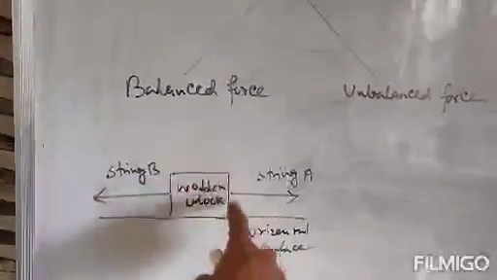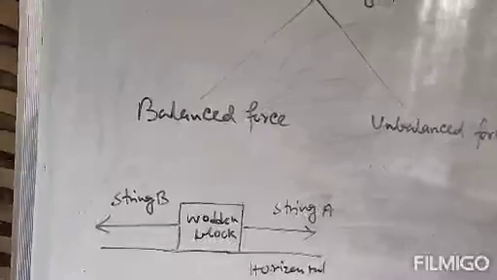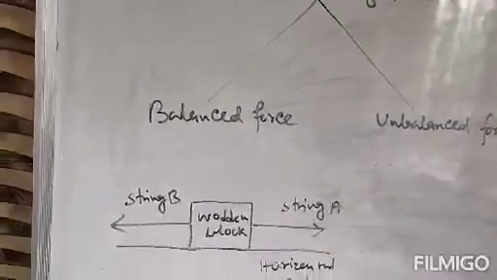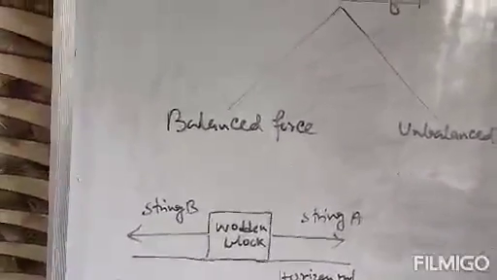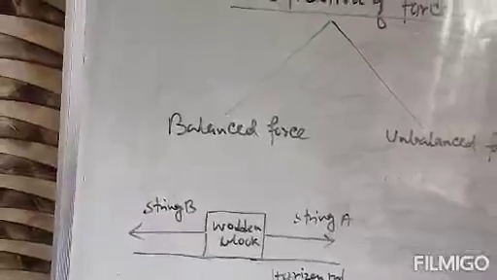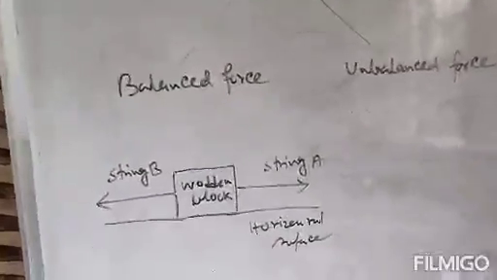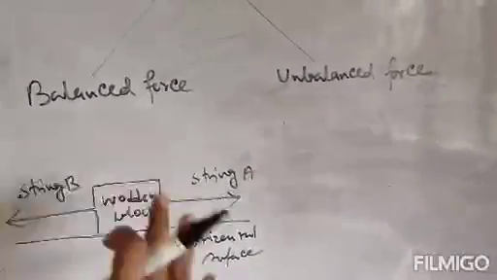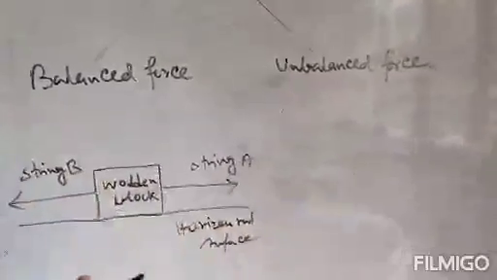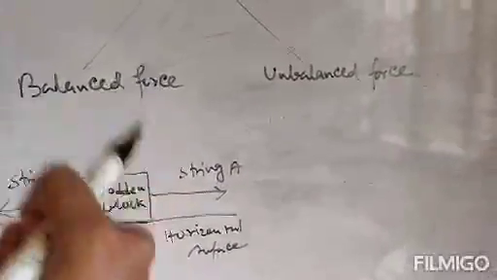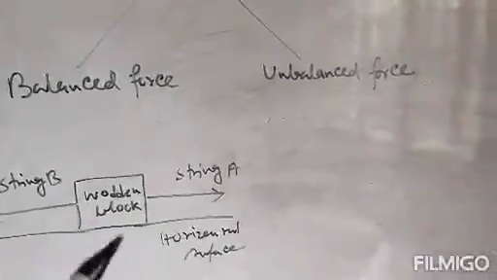That means here more than one force is applied on a body. It can be 2 forces, 3 forces, or 4 forces, but more than one force. When the net effect produced by the number of forces acting on this body is 0, then the forces are said to be balanced forces.